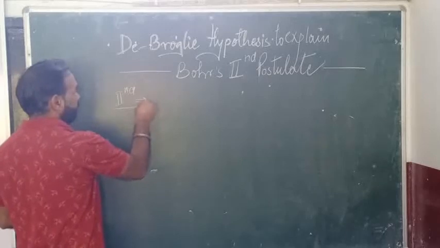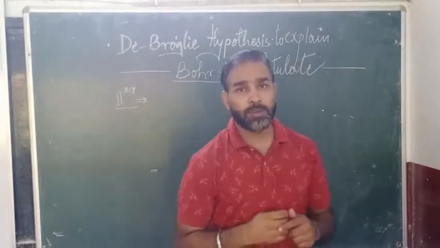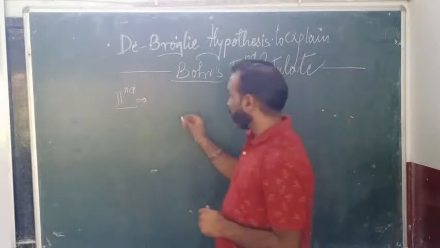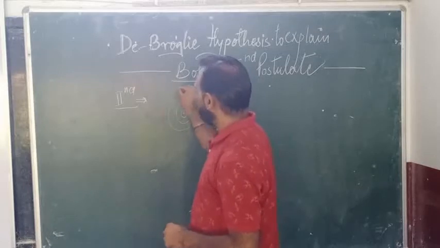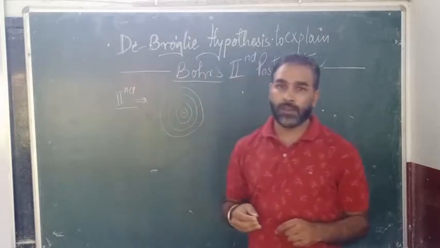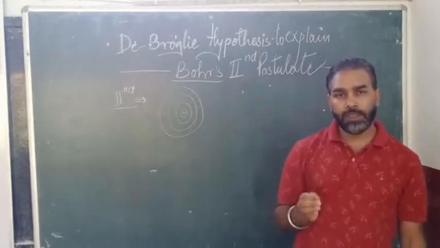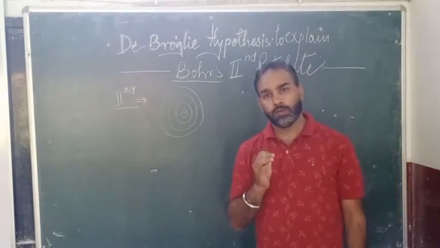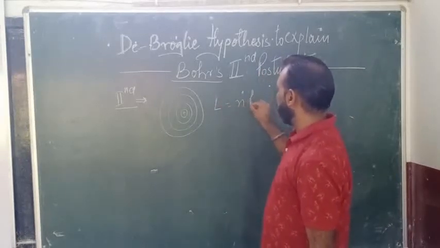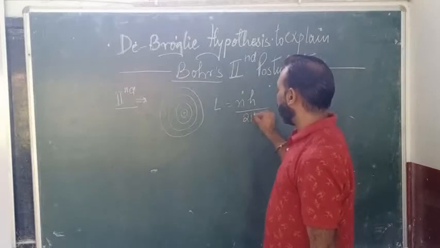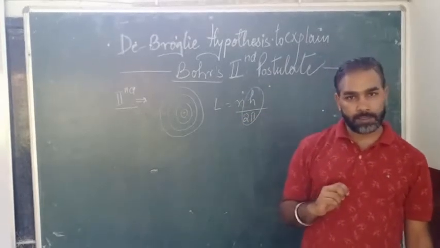In the second postulate, Bohr stated that out of all possible orbits, the electrons are permitted to rotate around the nucleus only in those orbits whose angular momentum is equal to an integral multiple of h upon 2 pi. This we have already discussed.